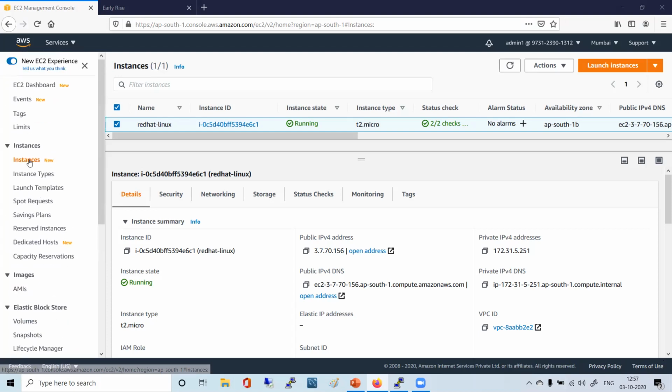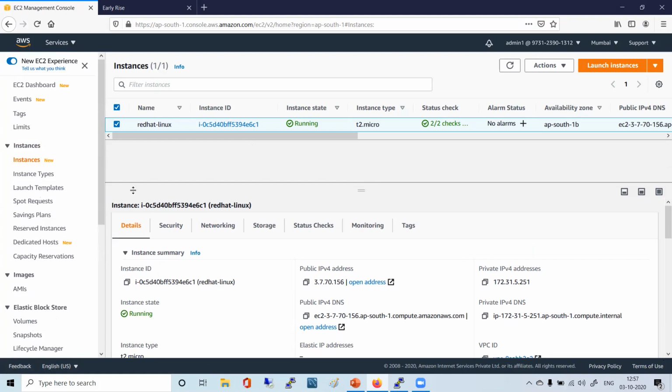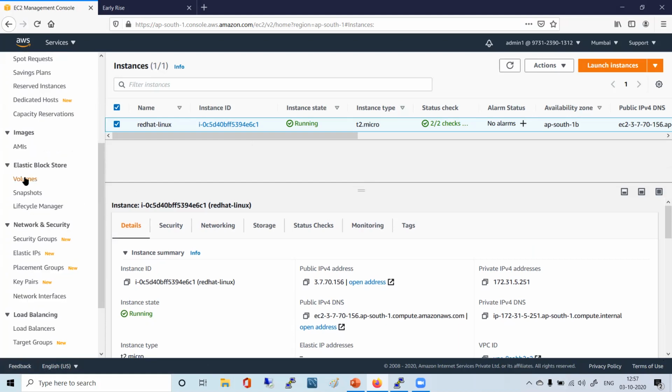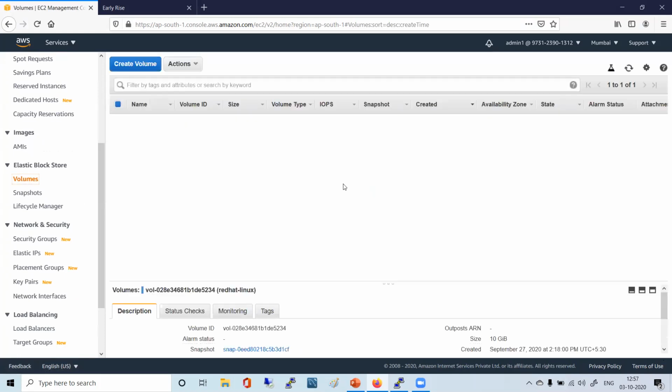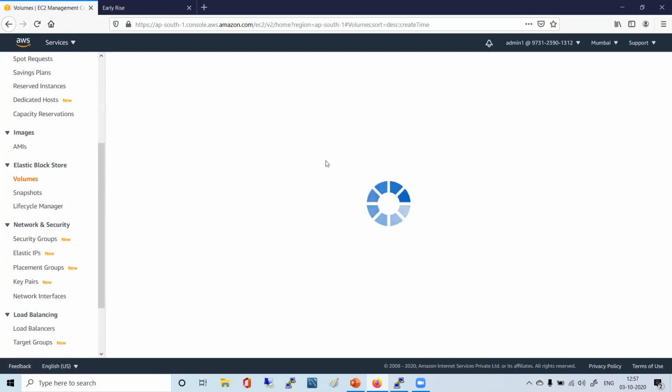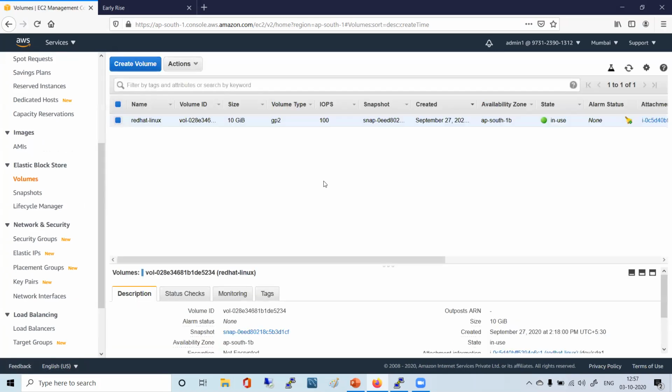So please just see here. When we have this running instance, we have this EC2 instance running here. We also have with that one volume which is associated to that particular system. You just see the page is refreshing. So please let me know if it is visible. I clicked on EBS and on the volumes. You see this volume, correct?